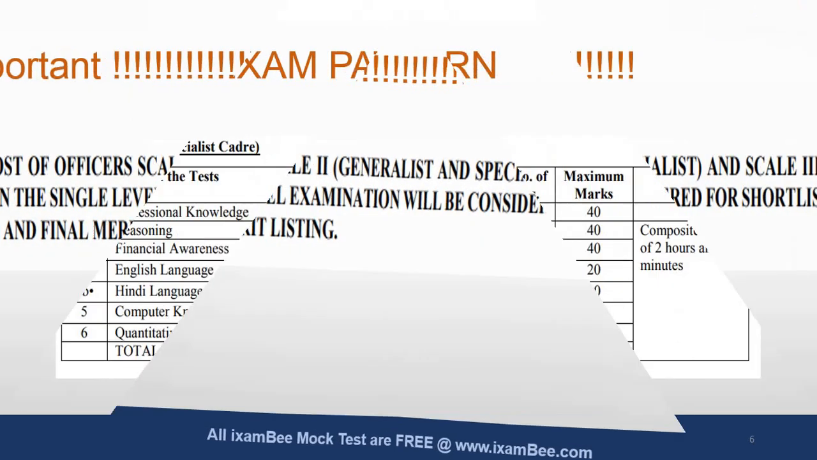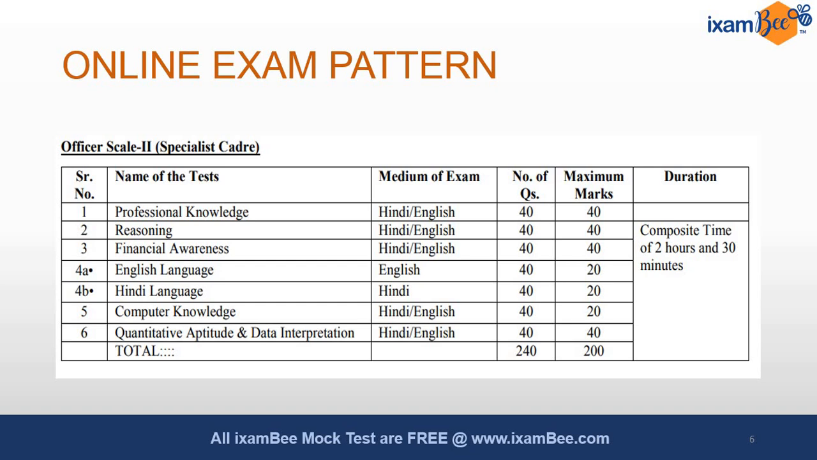After this, the next point of discussion is the online exam pattern. So what is your online exam pattern? The online exam pattern will have all these topics covered in your exam, and you will get a composite time of 2 hours and 30 minutes to complete reasoning, financial awareness, English language, Hindi language, computer knowledge, quants and DI section. The time for professional knowledge has not been decided yet. As you can see here, it is not presented in the notification. The composite time of 2 hours and 30 minutes excludes the professional knowledge.